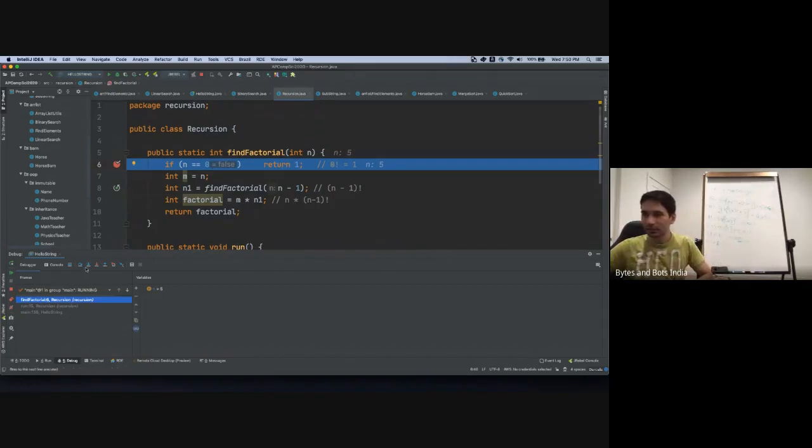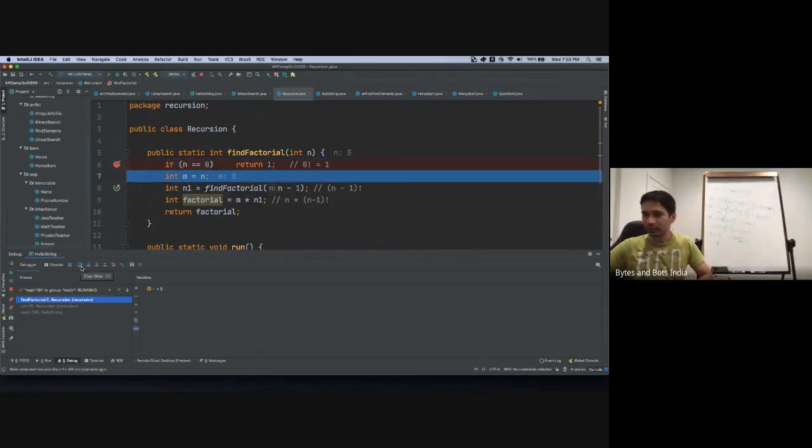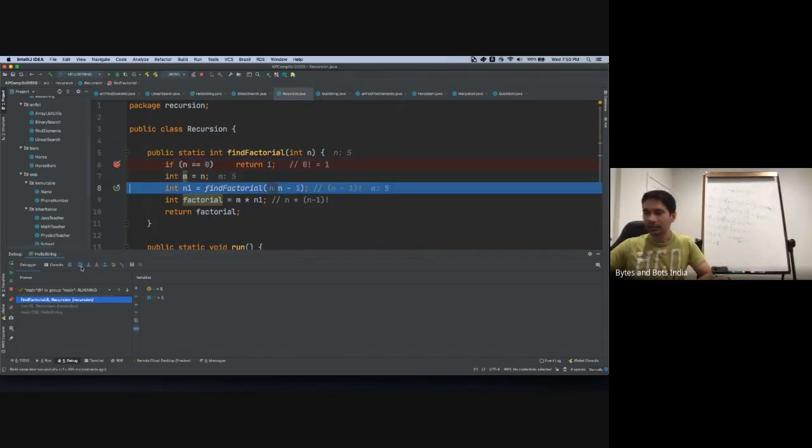So what we do is we save 5 and then the method calls itself, but now it is going to pass 5 minus 1 as a parameter. So it's going to say find the factorial of 4. I know 5, find the factorial of 4. And whenever I have that, the result is going to be the product of these two.